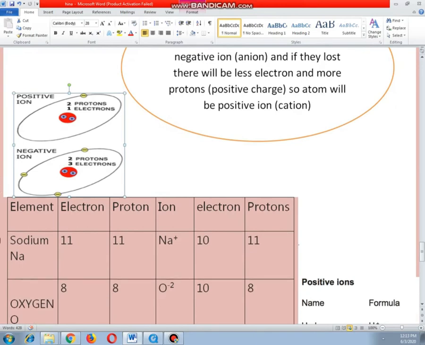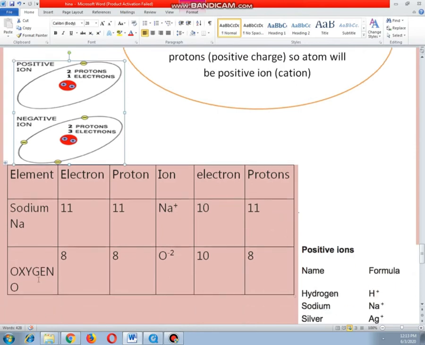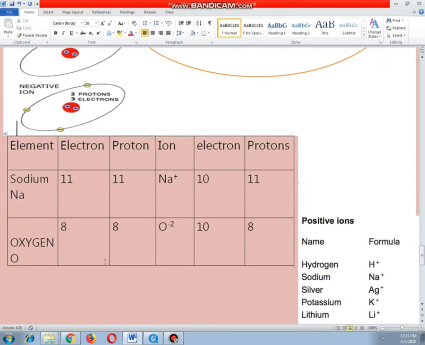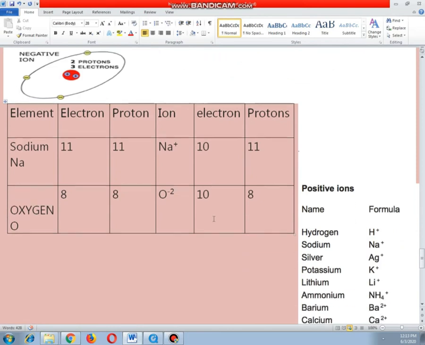This is a sodium atom having 11 electrons, 11 protons. Now when it forms a sodium ion, it loses an electron. That's why it forms an Na+ ion, a cation, while the number of protons remains the same. This is an oxygen atom, 8 electrons and 8 protons. Whenever it gains electrons, it will form O2-. The 2 represents that it gained 2 electrons. So now the number of electrons becomes 10, but protons remain the same.